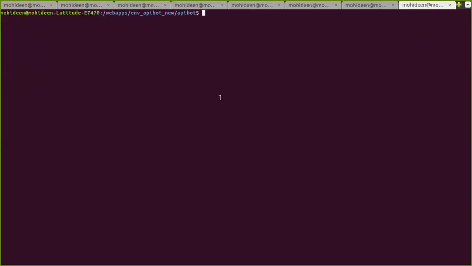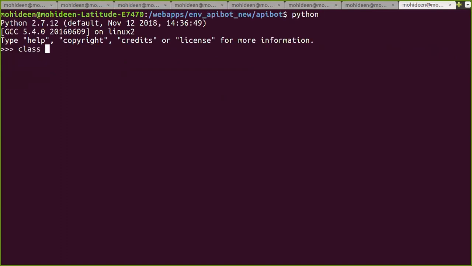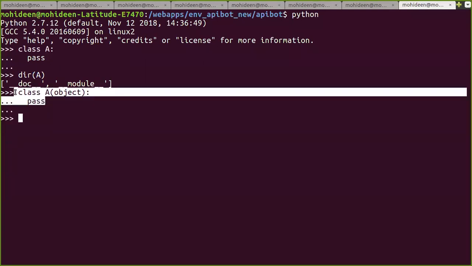But in Python 2, if I do the same thing, class A, we won't get it. The reason is the base class doesn't acquire base class properties by default. We need to define it in Python 2. This is how a base class was defined in Python 2.